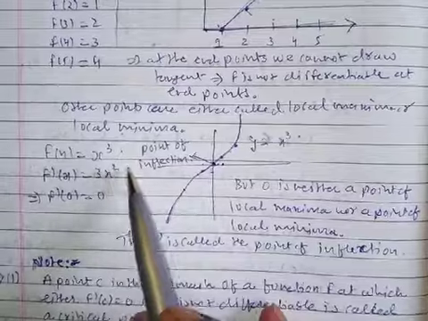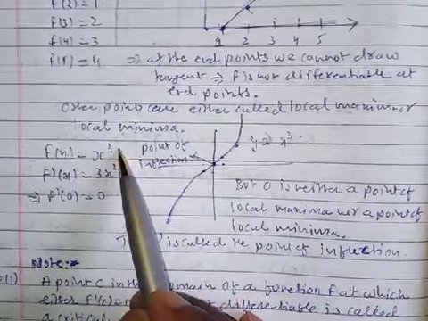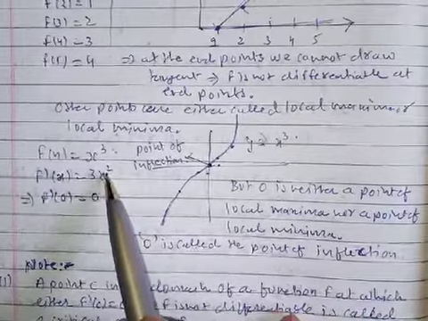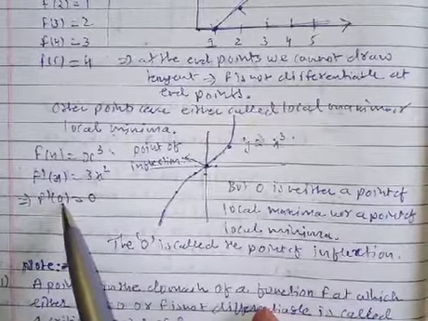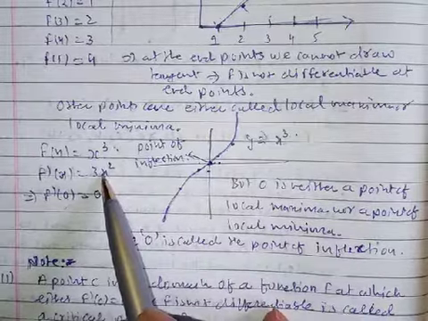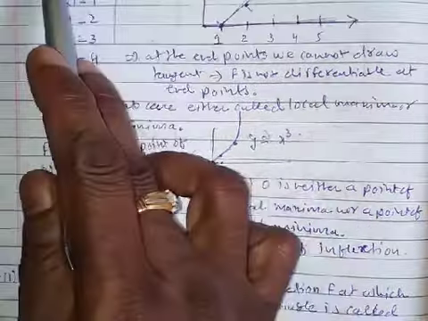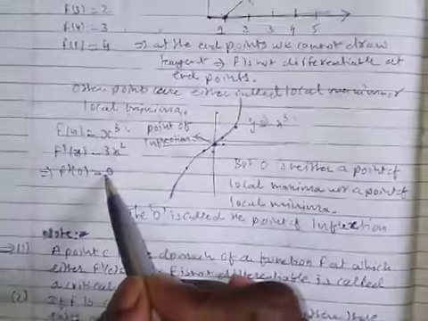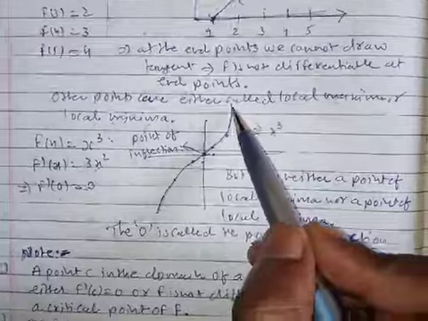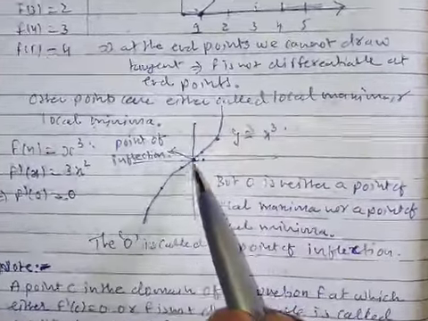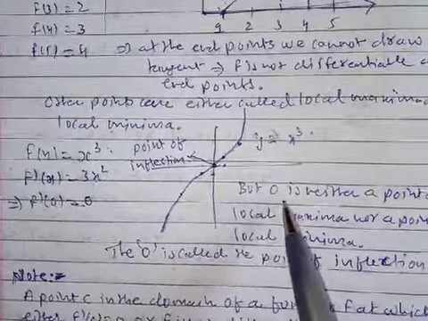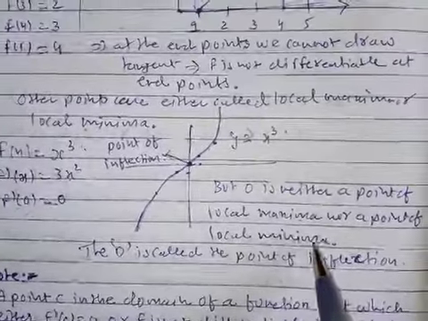The other case is f(x) = x cubed, where f dash of x is 3x square. If you put f dash of x equal to 0, you will get 0. The first condition, f dash of c equal to 0, is satisfied. But 0 is neither a point of local maxima nor a point of local minima.